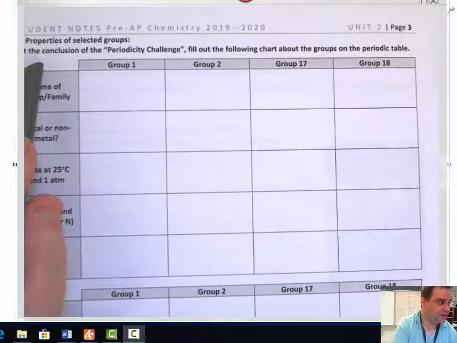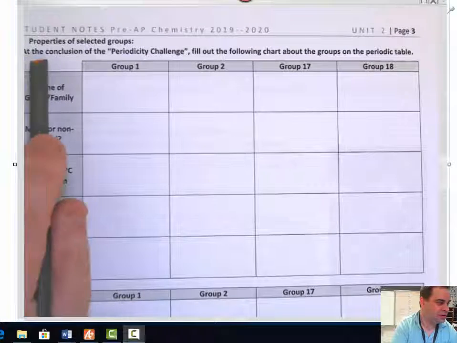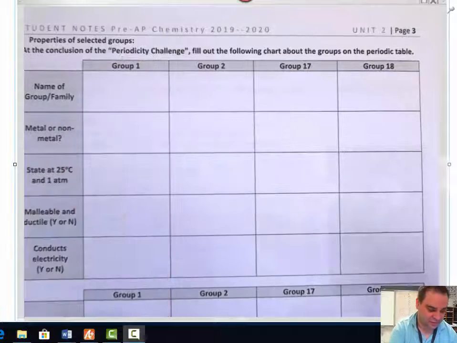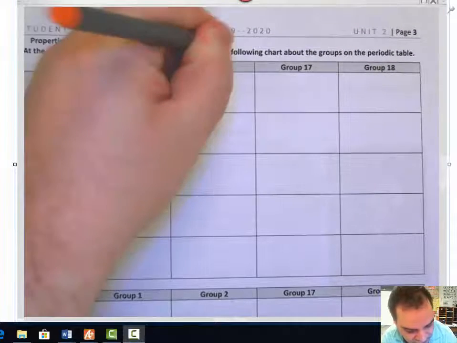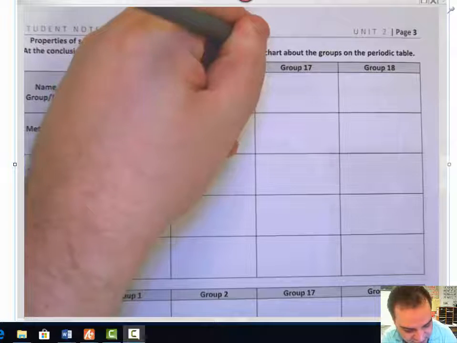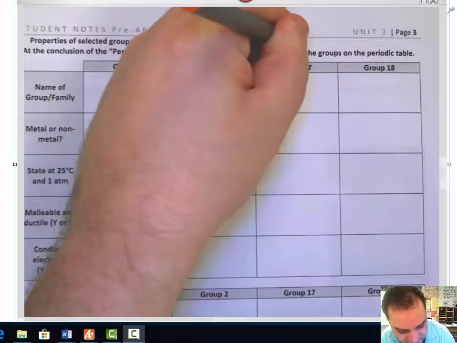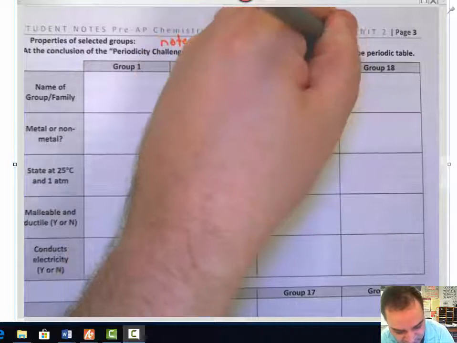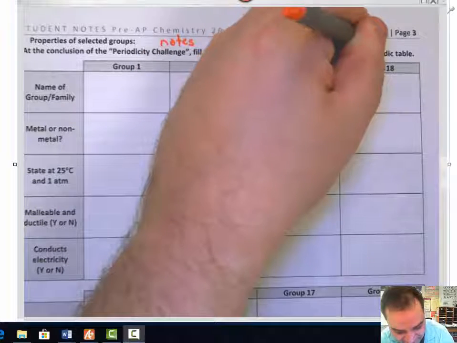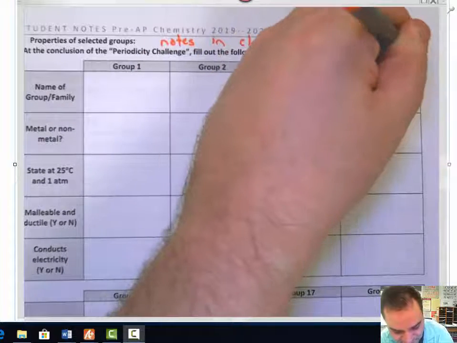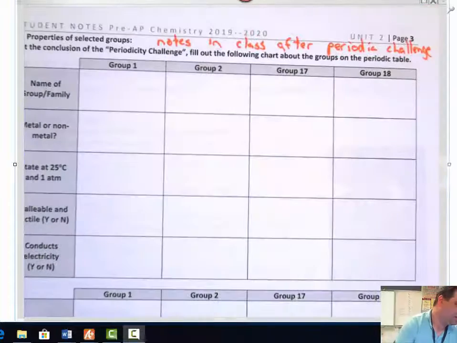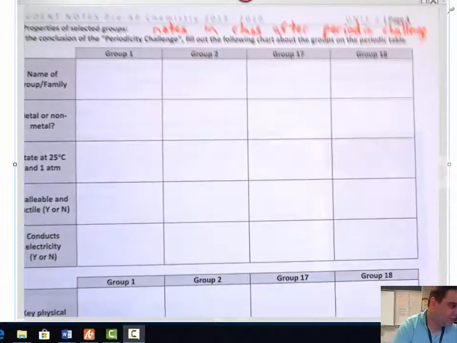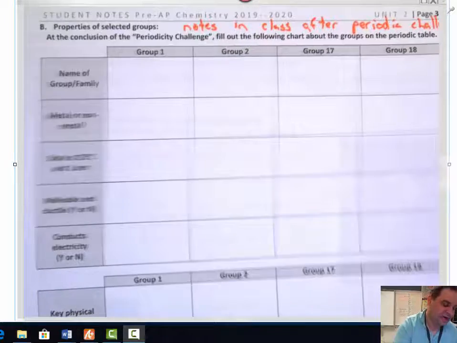Here, this page says properties of selected groups, at the conclusion of the periodic challenge. So you will fill out these notes in class after the periodic challenge. That is when page 3 will get filled out, so I'm not going to discuss page 3 right now. I'm going to move on to page 4.